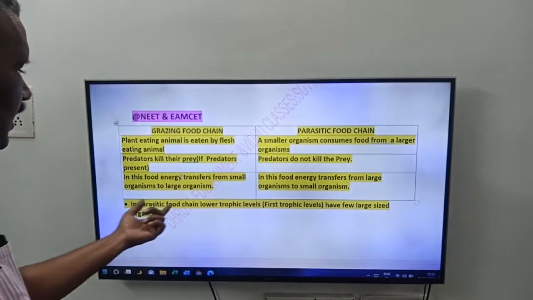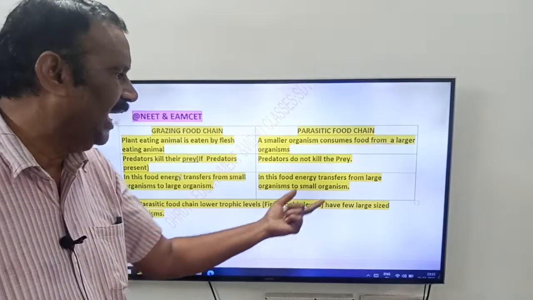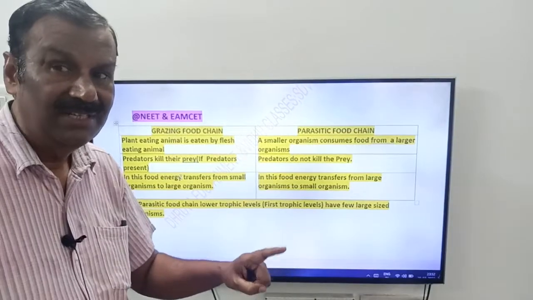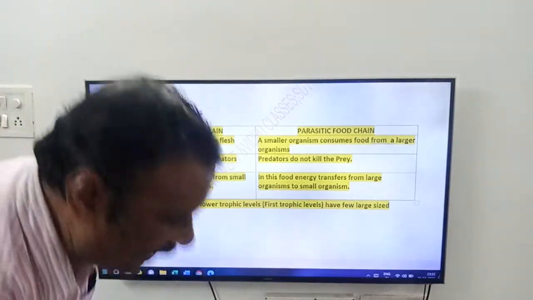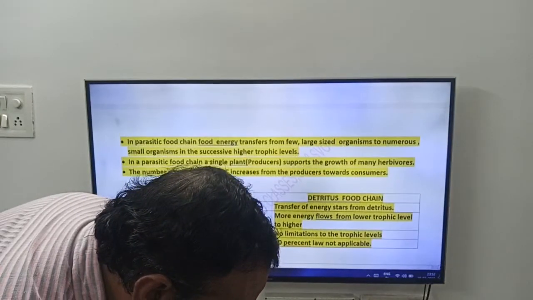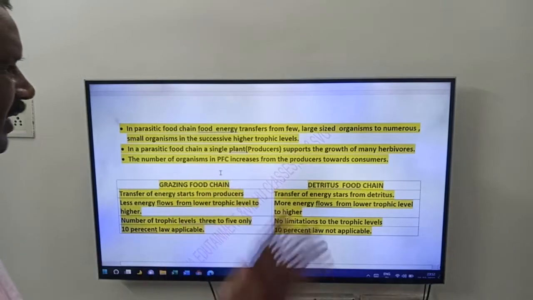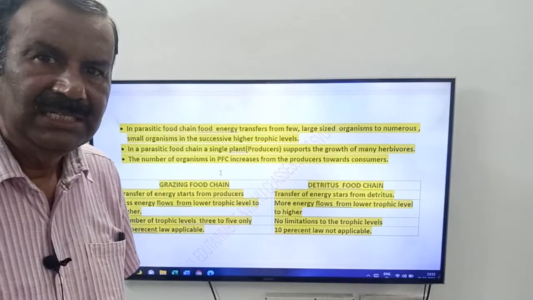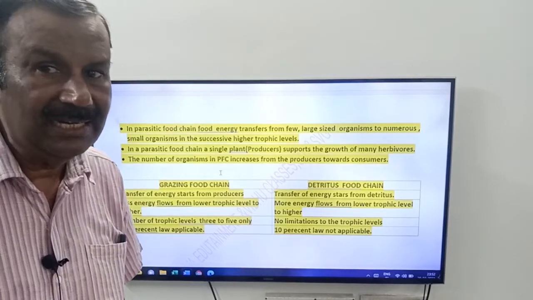In the parasitic food chain, the lower or first trophic level has few large sized organisms. In the grazing food chain, the first trophic level has smaller organisms like grass or plants. Okay friends, this is about food chains. How many types are there? Three types: grazing food chain, parasitic food chain, and detritus food chain.